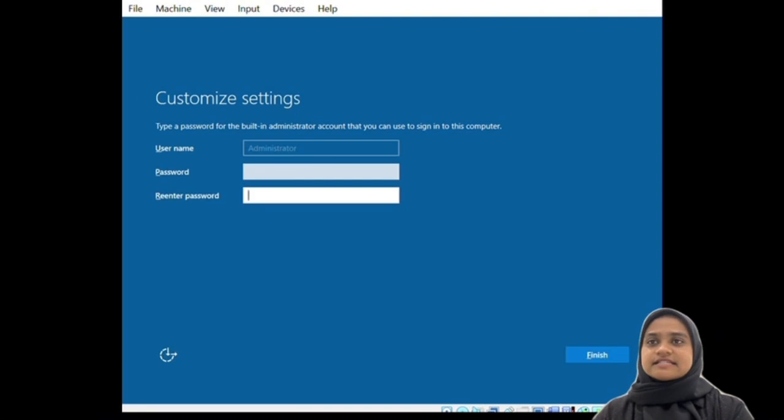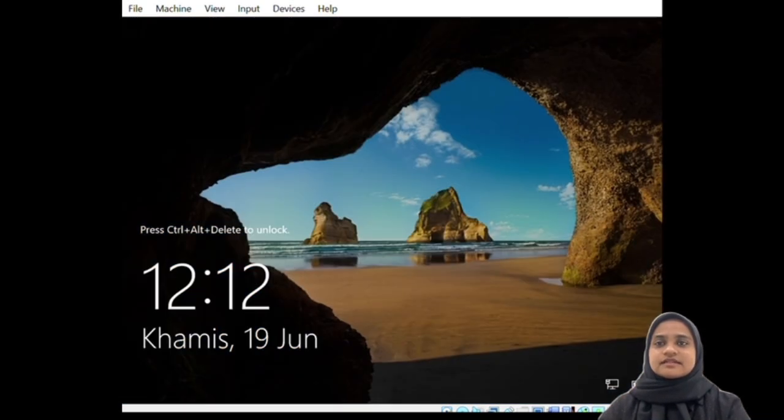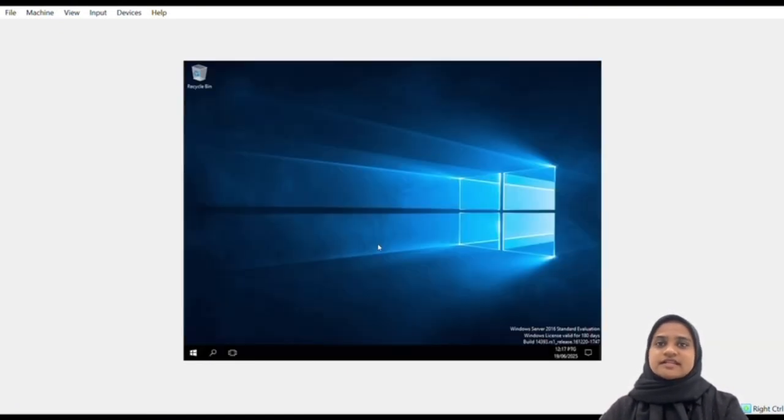Then you can see the customize setting. You need to enter the username and the password. And then you can see the Windows interface. You can insert your password that you have set just now. And your Windows is ready.